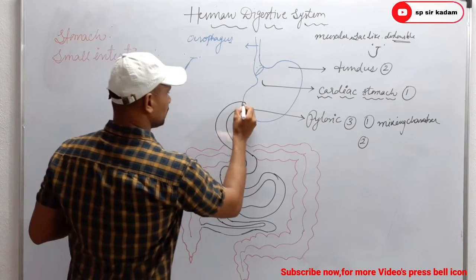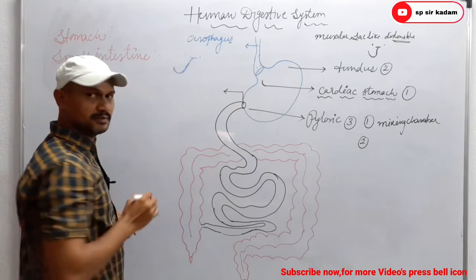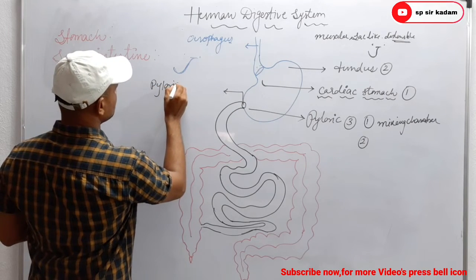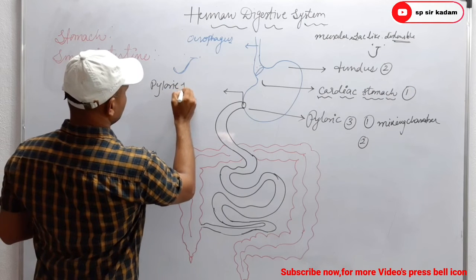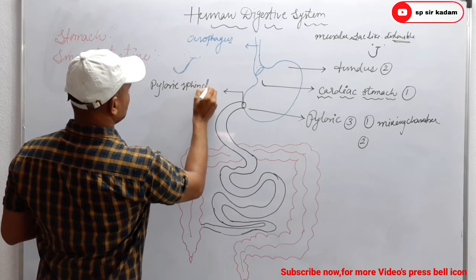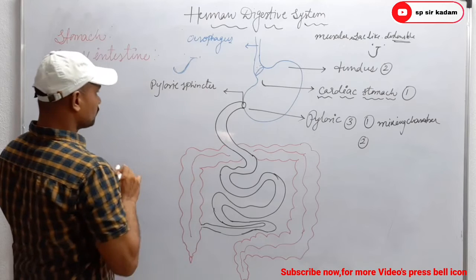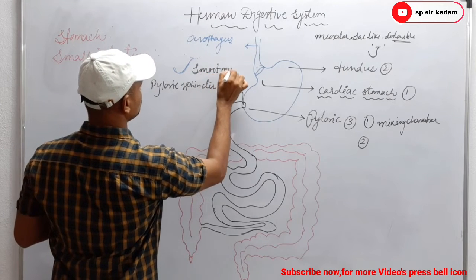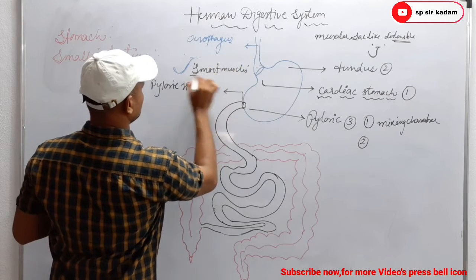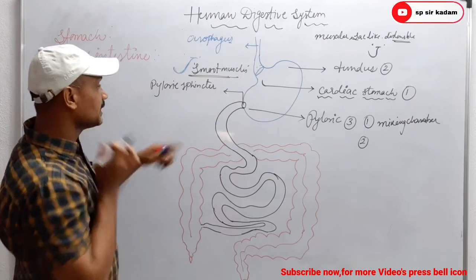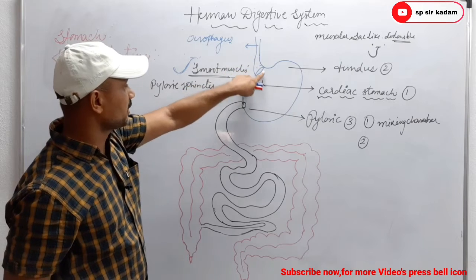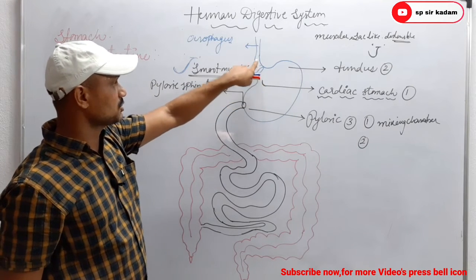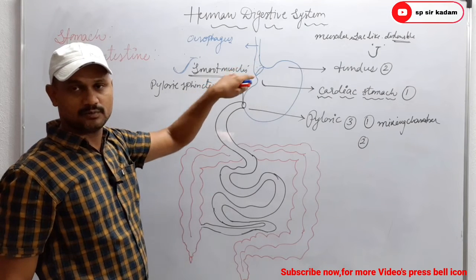And this pyloric opening is guarded by a sphincter known as the pyloric sphincter, which is made up of smooth muscles. Clear? Right. Here also there is one opening between the esophagus and the cardiac stomach, known as the gastroesophageal opening, or cardiac opening, or cardiac sphincter.